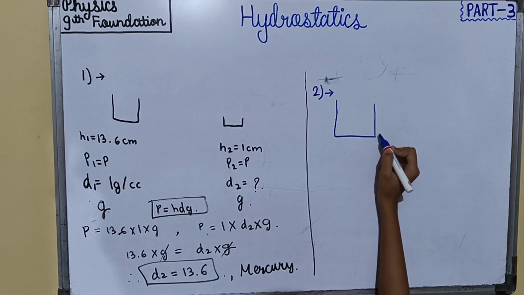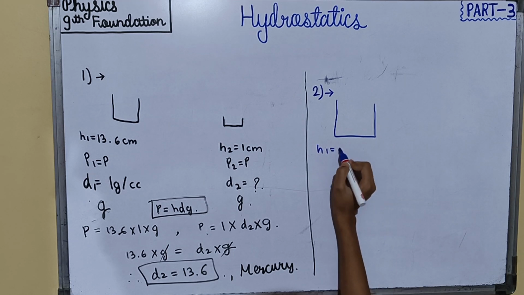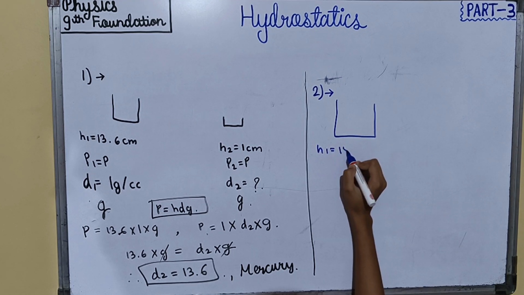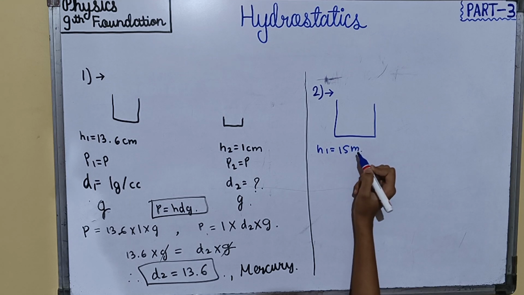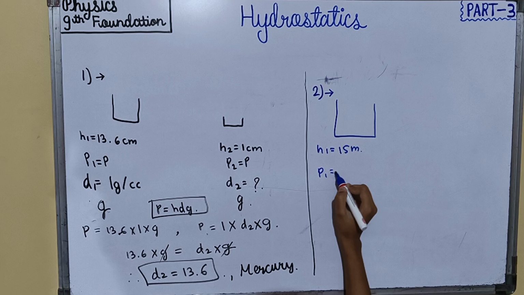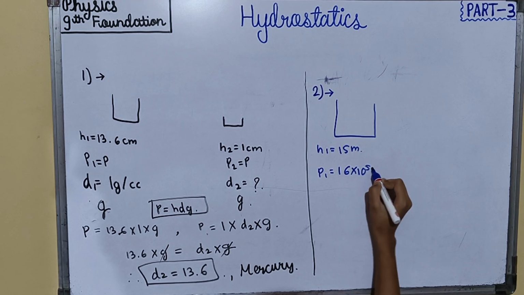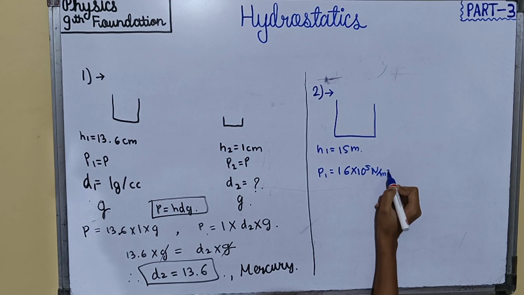So in the first case they are telling that the depth h1 is 15 meter. The pressure at the depth of 15 meter inside the liquid is 16 into 10 raised to 5 Newton per meter square.